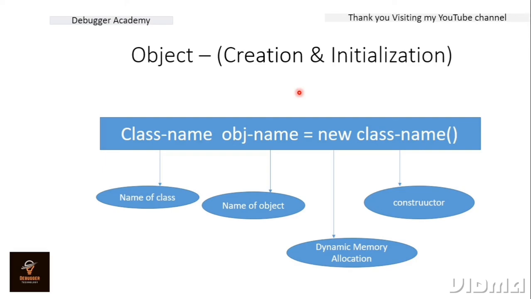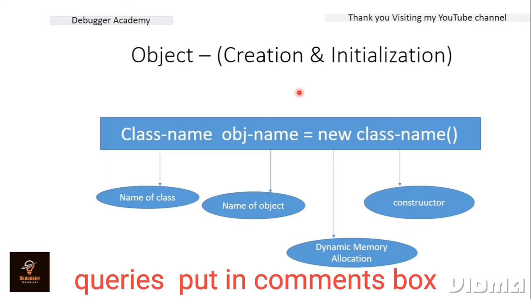In the next lecture, I'll tell you how we can write a particular program by following the object-oriented programming structure. In that program, I'll tell you what the classes are, how we can define a particular class in a program, and how we can define a particular object in a program. It means the next videos are all practical for this theory.